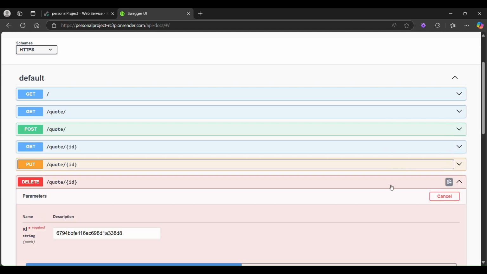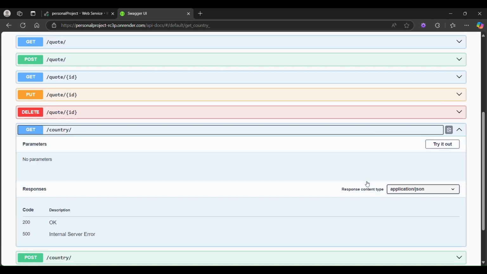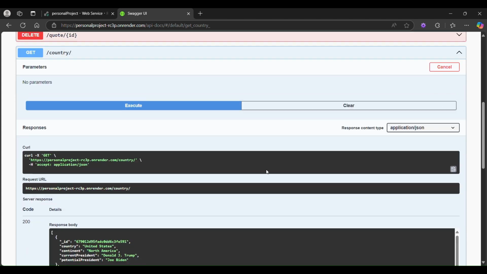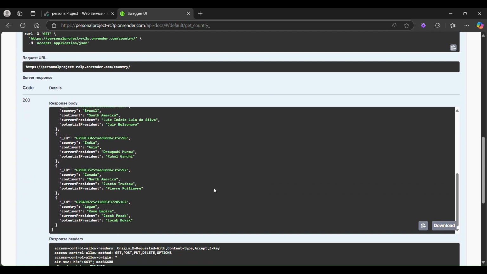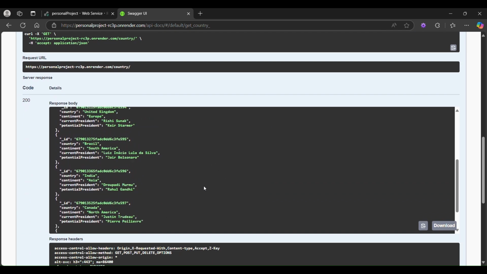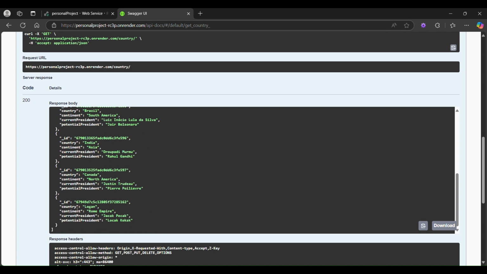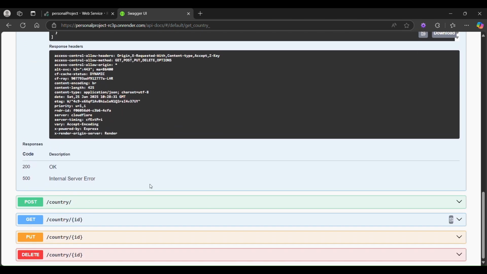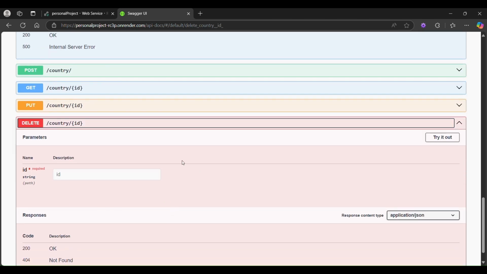Now the second collection, which is country. When I click on this and execute, I get all the data in it. One thing about this right now is that this entry is not part of it. I used it for a test. I'm going to delete that because there's no country like Logan, no president Dakar, nothing like that. I just created that while testing and didn't remove it. So let me copy that and delete it just to show that the delete works.